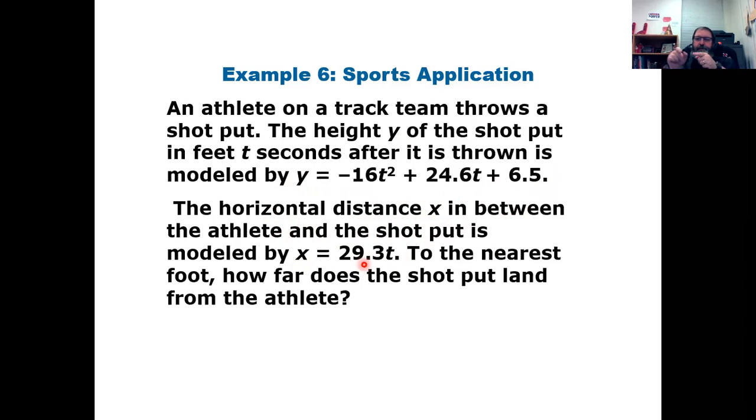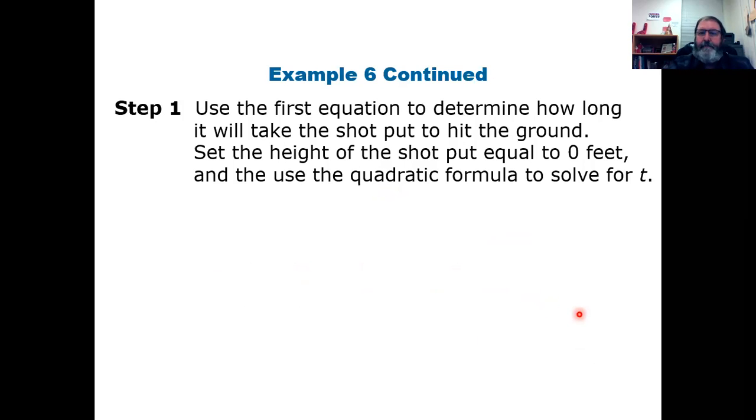That's what the judges would do, measuring from where the athlete's standing to where the shot put lands. So that is calculated with this equation. They give us two equations that we're going to use. And then they ask us, to the nearest foot, how far does the shot put land from the athlete?